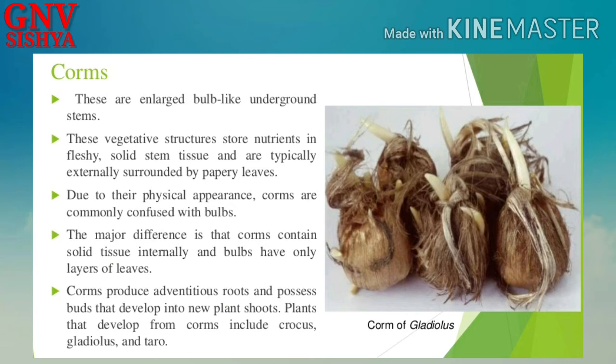The major difference is that corms contain solid tissue internally and bulbs have only layers of leaves. So this is one of the differences. Corms produce adventitious roots and possess buds that develop into new plant shoots. Okay, so plants that develop from corms include crocus, gladiolus, and taro.